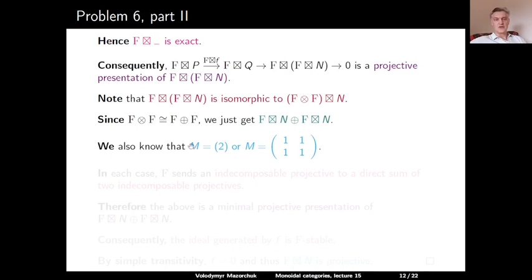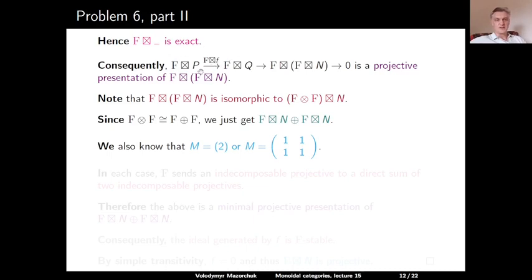And we also know that the matrix of coefficients of the action of F on projective modules is either 2 or 1, 1, 1, 1. So this follows from the previous problems. So this matrix is non-zero, and therefore it's either 2 or 1, 1, 1, 1. In any case, applying F to a projective object gives a direct sum of two projective objects.